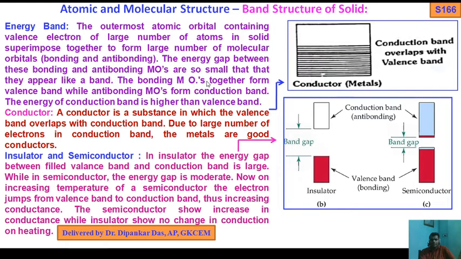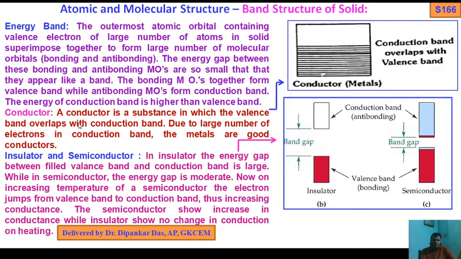The bonding MOs form the valence band, while the antibonding MOs form the conduction band. The energy of the conduction band is higher than that of the valence band. So you see the energy of the valence band, and this is the energy of the conduction band, that is antibonding. Okay.